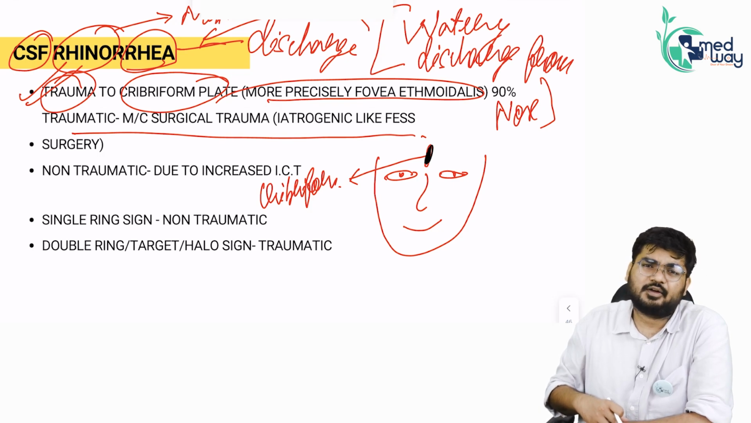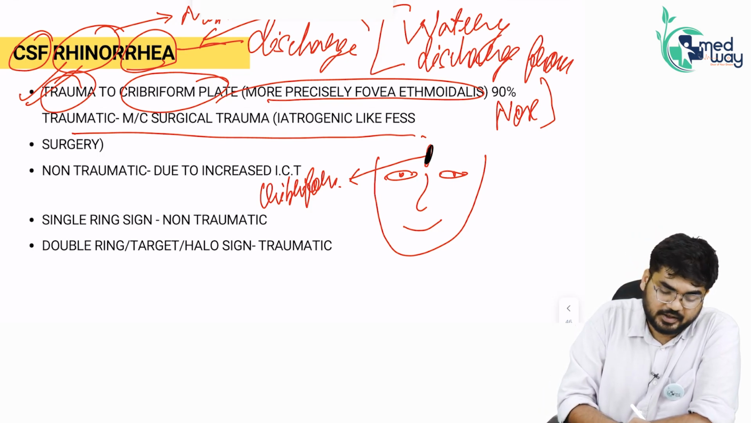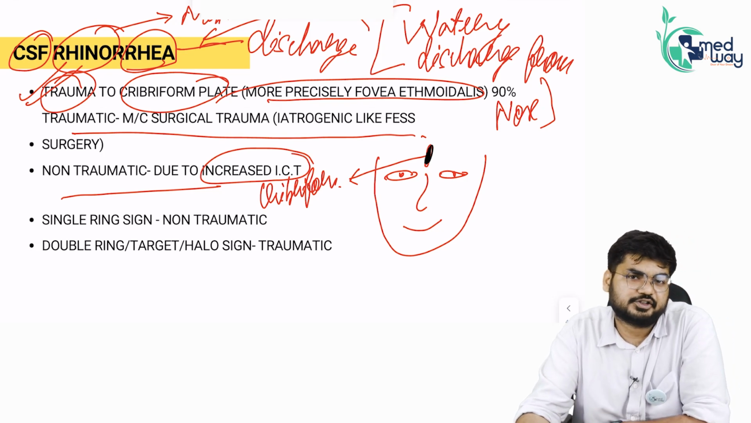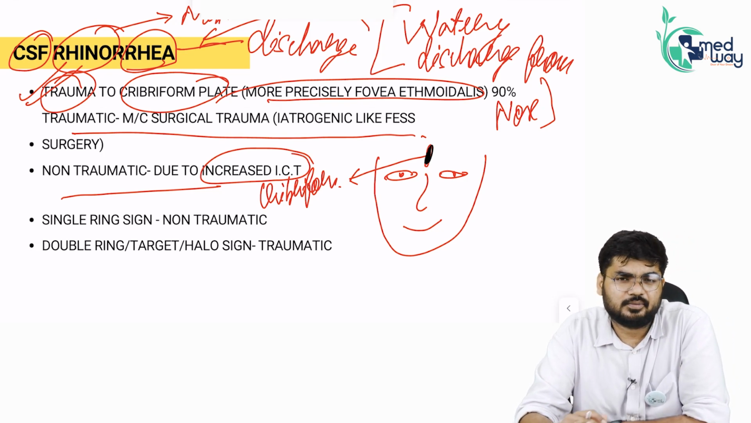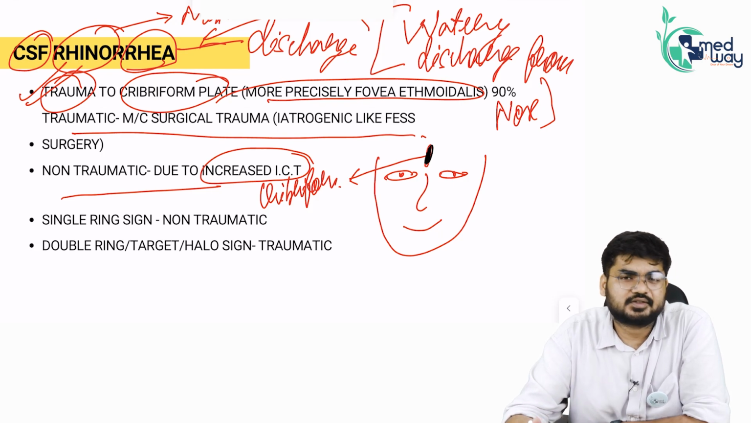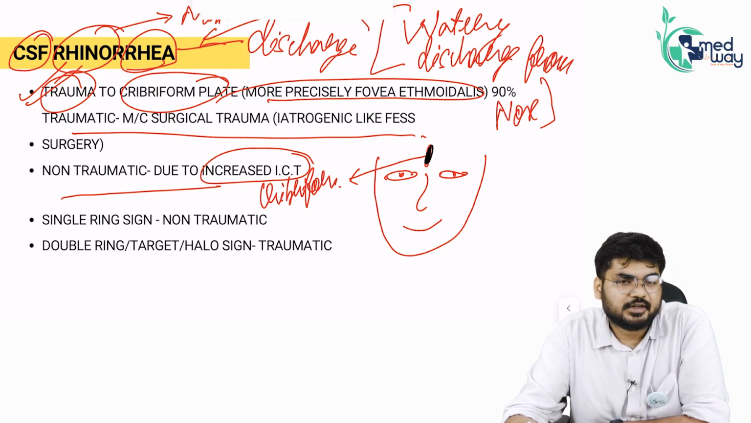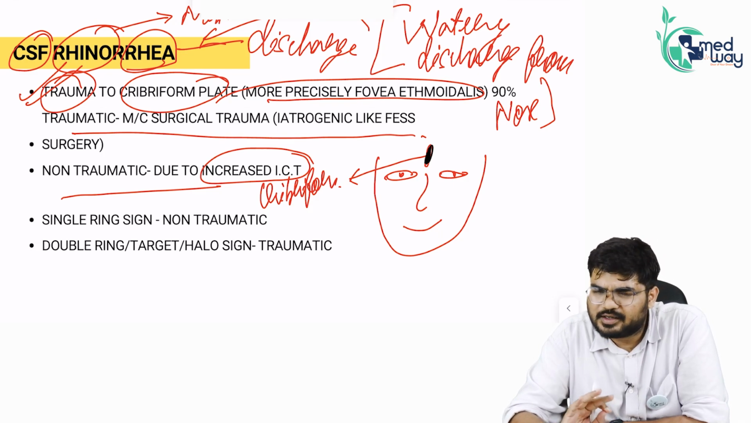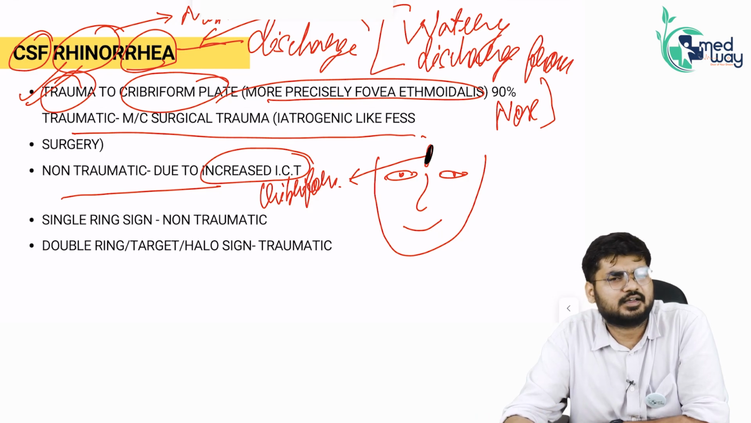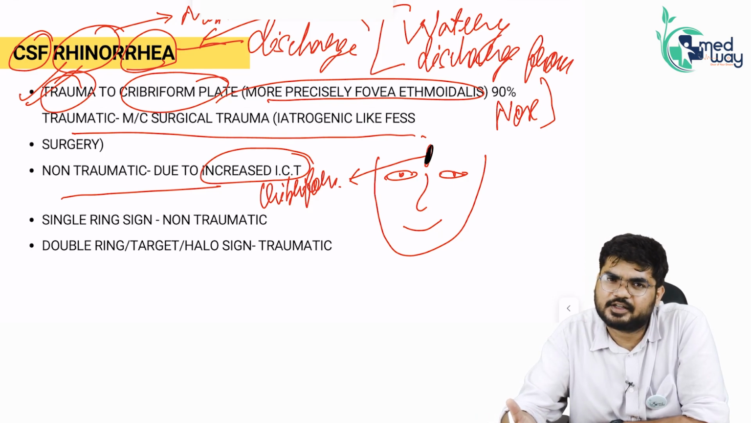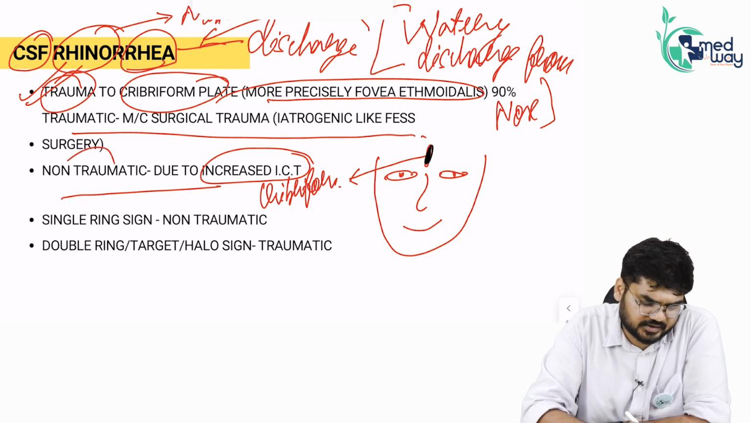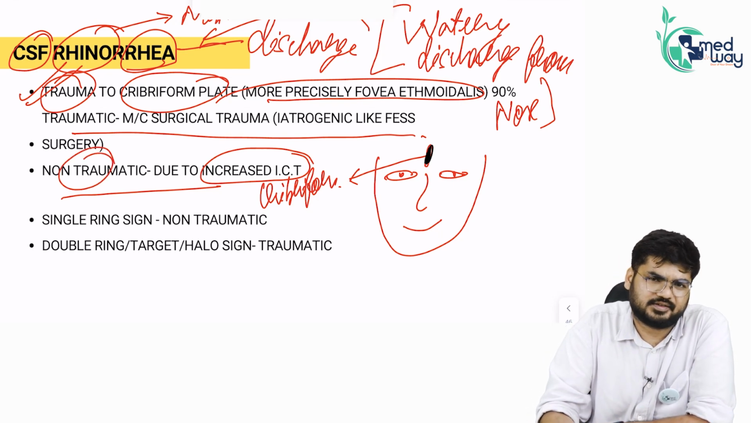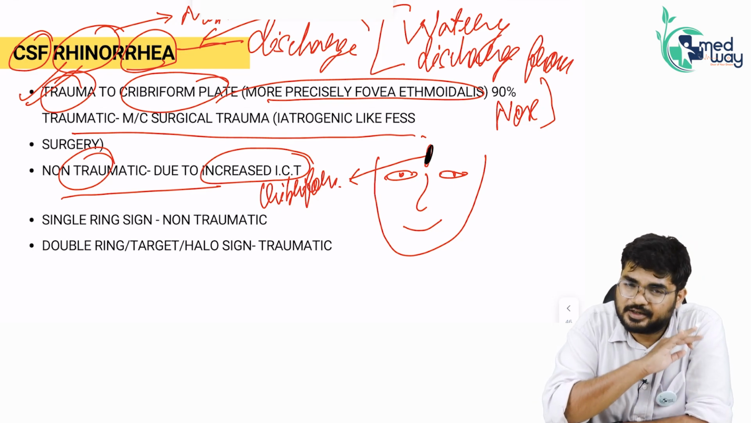Non-traumatic CSF rhinorrhea is very rare. It will be seen in cases of increased intracranial tension. So very rare, most of the times we don't even see such cases. Mostly we will see traumatic CSF rhinorrhea. Fine. Now comes the differentiating point. I told you that non-traumatic CSF rhinorrhea is very less commonly seen, very rarely asked. The most common cause is increased intracranial tension. So I won't focus on non-traumatic CSF rhinorrhea because it is rarely asked, rarely seen also.